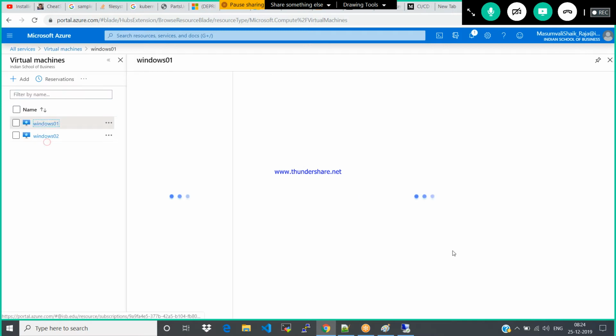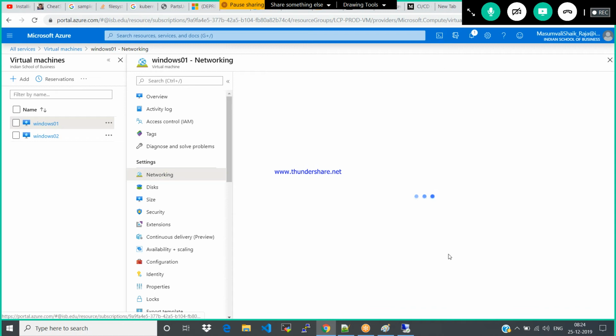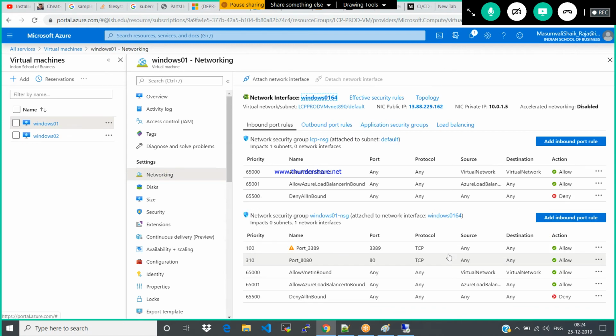This is my machine, right? This is our VNet. So we have both rules, the default rule and the one which I have associated. If you want to delete it, you can delete this rule.